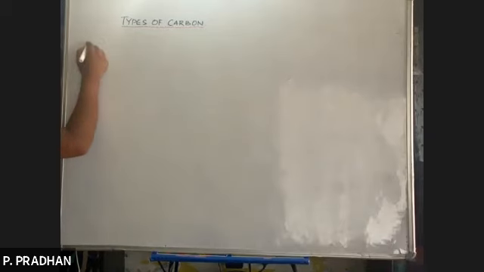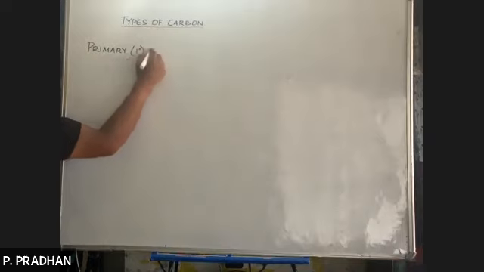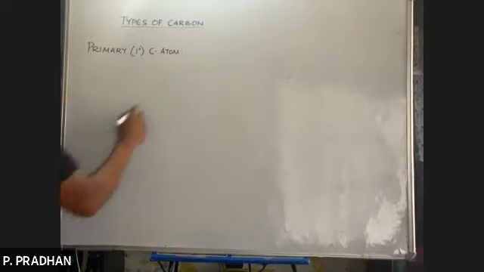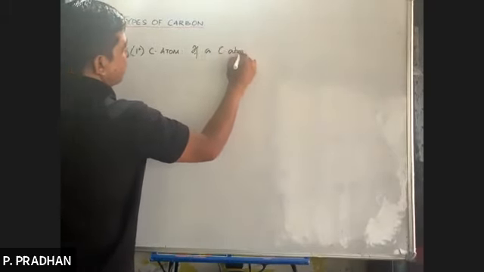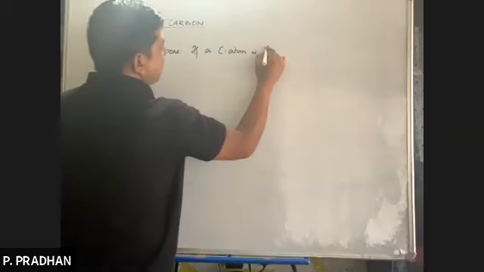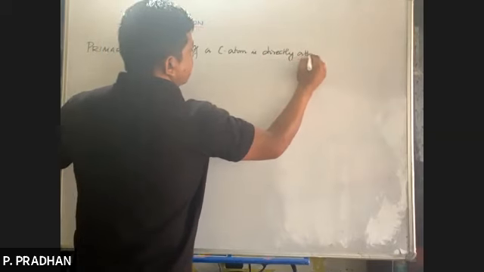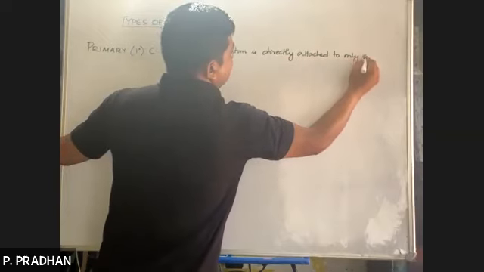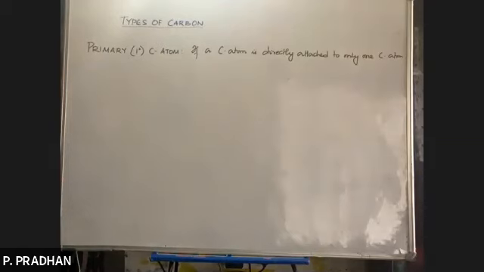Number one, we have a primary carbon atom, or it's also known as a 1-degree carbon atom. So what is a primary carbon atom? If a carbon atom is directly attached to only one carbon atom, it's known as a primary carbon atom.